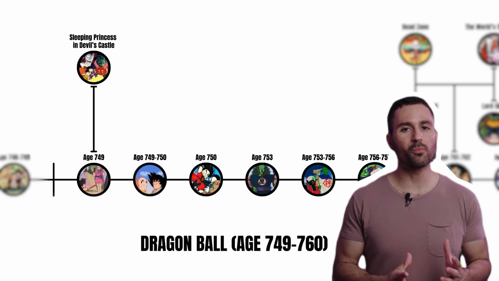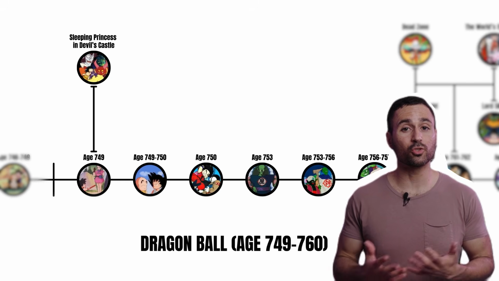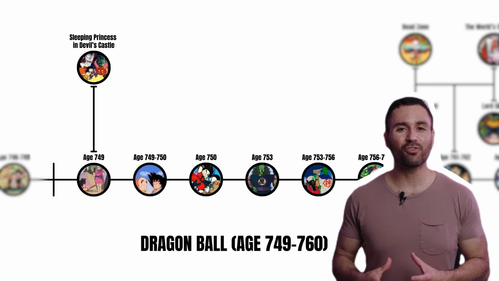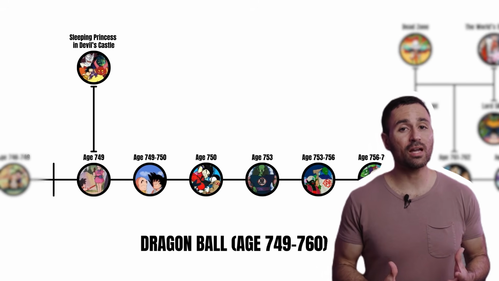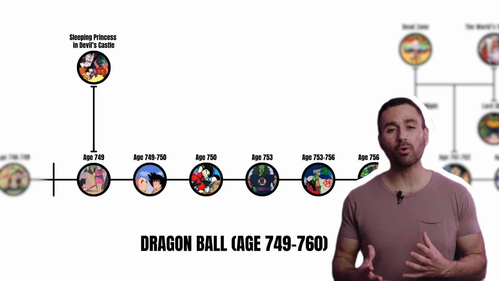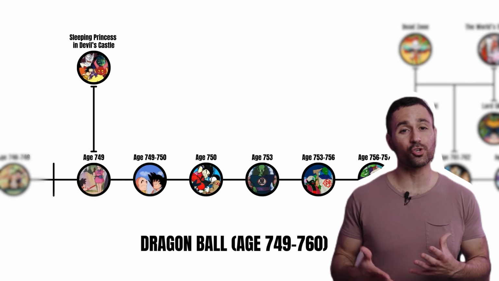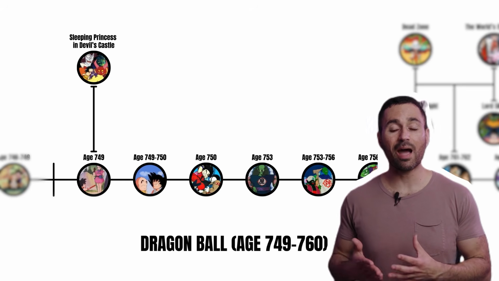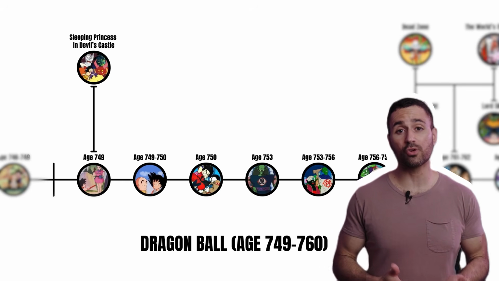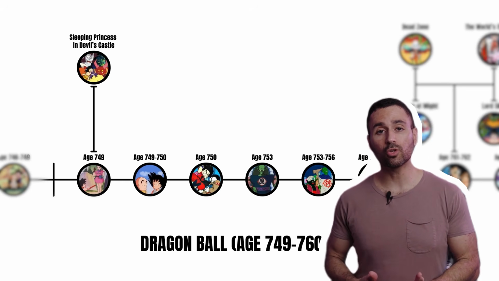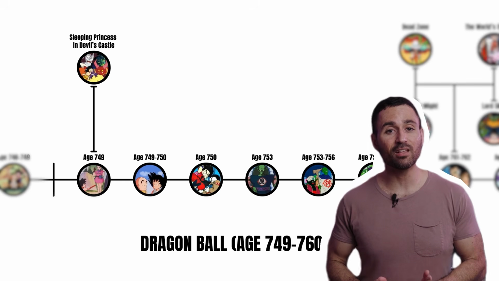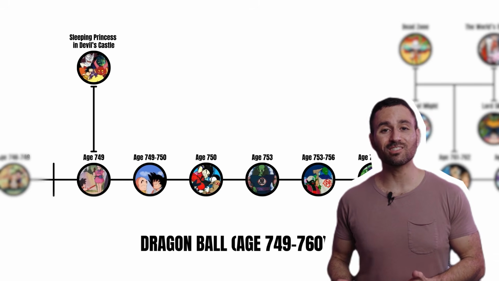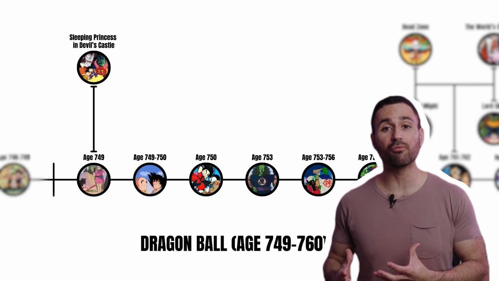So if you're coming from watching later series like Z or Super, this period in time can feel completely different. Early Dragon Ball is smaller scale, a bit more comedic, and more focused on the journey. But that's what makes it important. In canon, this is where our main cast first learns how the Dragon Balls work, how Goku turns rivals or enemies into friends, and how a simple quest can turn into a real-world level threat.